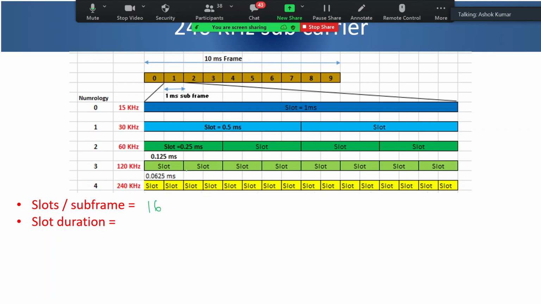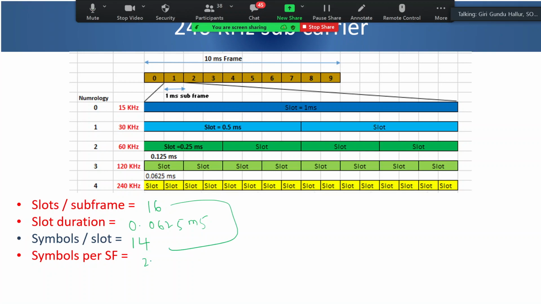The slot duration will again become half, 0.0625 millisecond, or 62.5 microseconds. How many symbols per slot? It is always 14. So in a subframe, 14 into 16 is 224. And in a complete frame I can have 2240. So this is the highest.